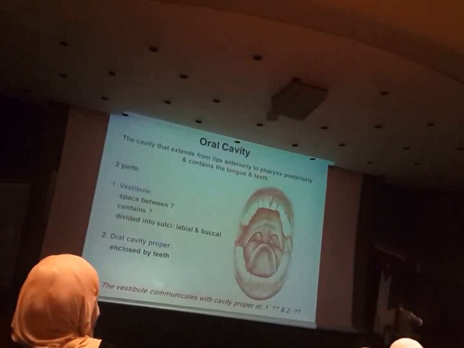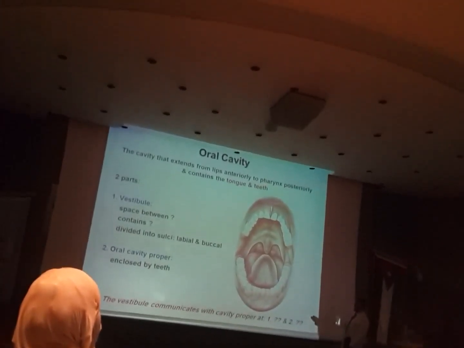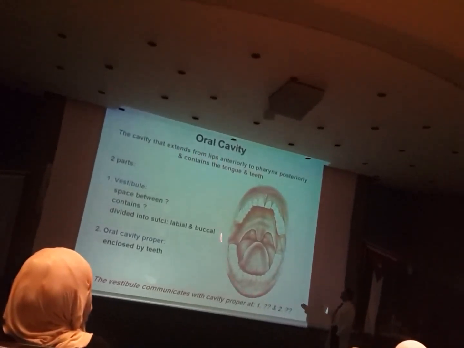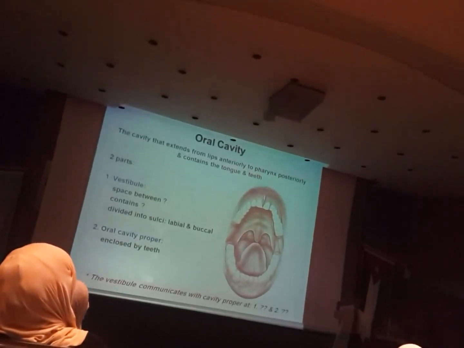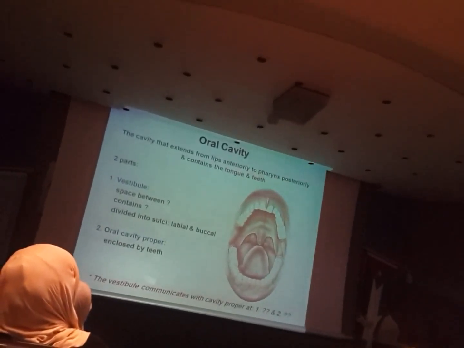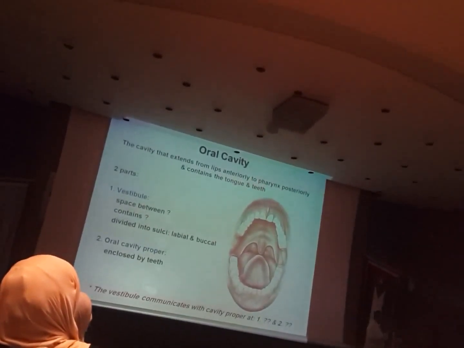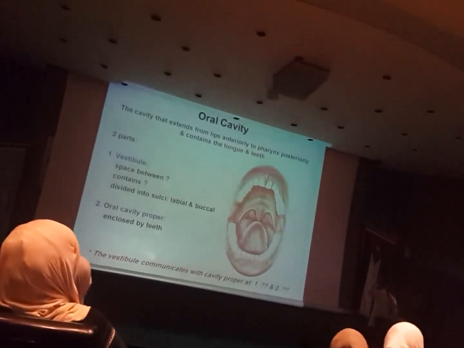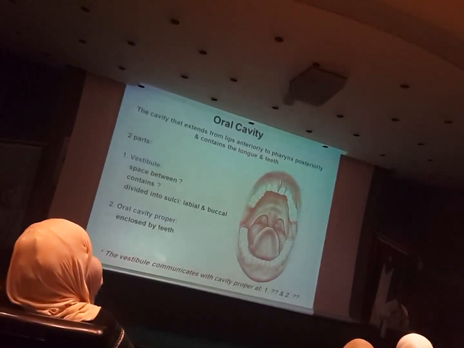Clear? So when we speak about the oral cavity, they determine the borders or the extensions of it. It's the cavity that extends from anteriorly the lips all the way posteriorly to where? To the pharynx, the second part of the GI tract. Now the pharynx is a very large organ actually, relatively speaking, compared with its neighbor organs like the larynx. The pharynx extends from the base of the skull, behind the nose, all the way down to the level of C6, to the root of the neck.